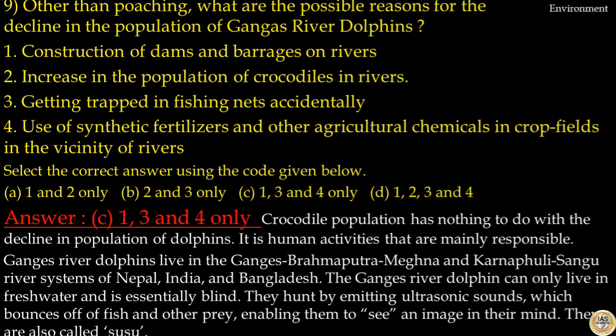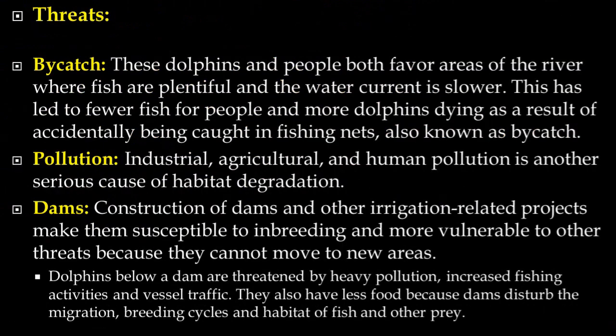Ganges River dolphins live in the Ganges, Brahmaputra, Meghna and Karnaphuli-Sangu river systems of Nepal, India and Bangladesh. The Ganges River dolphin can only live in fresh water and is essentially blind. They hunt by emitting ultrasonic sounds which bounce off fish and other prey, enabling them to see an image in their mind. They are also called susu. The possible threats for Ganges River dolphins are bycatch, pollution and dams. These dolphins and people both favor areas of river where fish are plentiful and the water current is lower. This has led to fewer fish for people and more dolphins dying as a result of accidentally being caught in fishing nets, also known as bycatch.